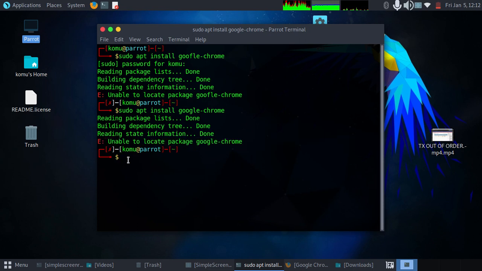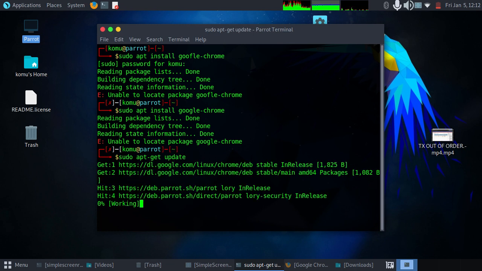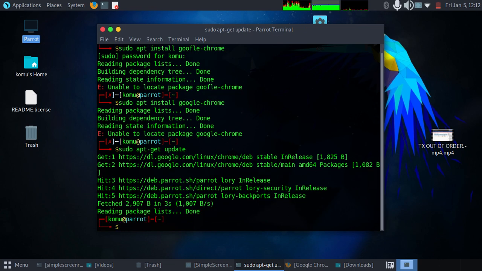So with that, we are set to go. But before that, you are supposed to do sudo apt-get update. Make sure you update your repositories. But mine, I just updated it, so that's why you see I just finished.